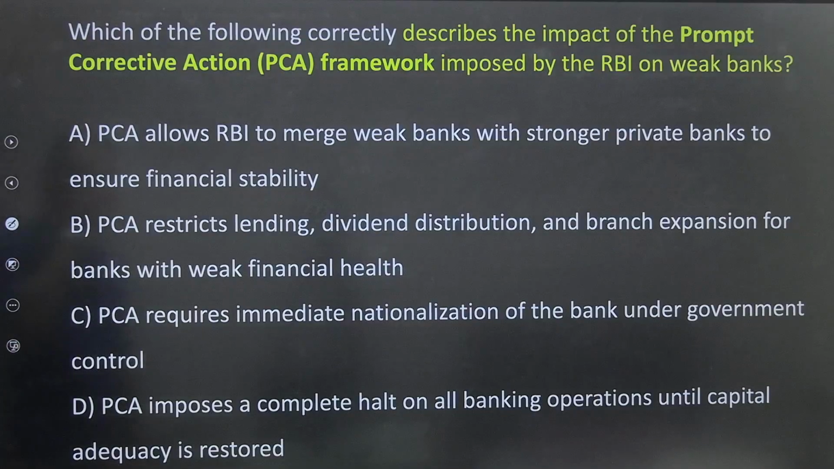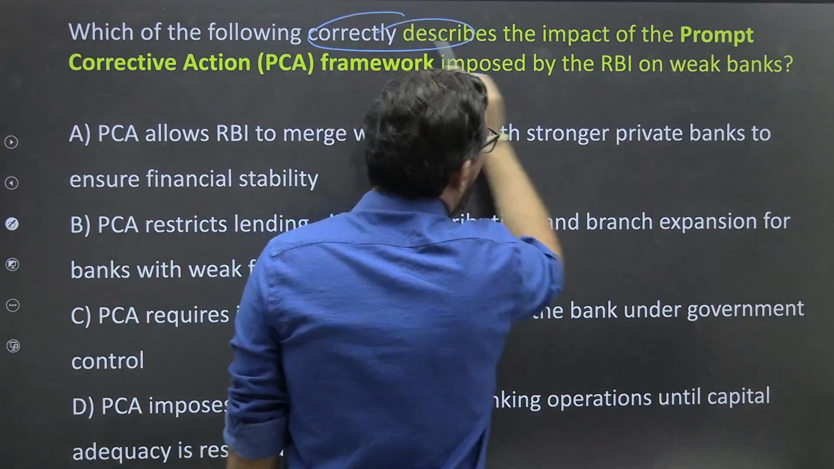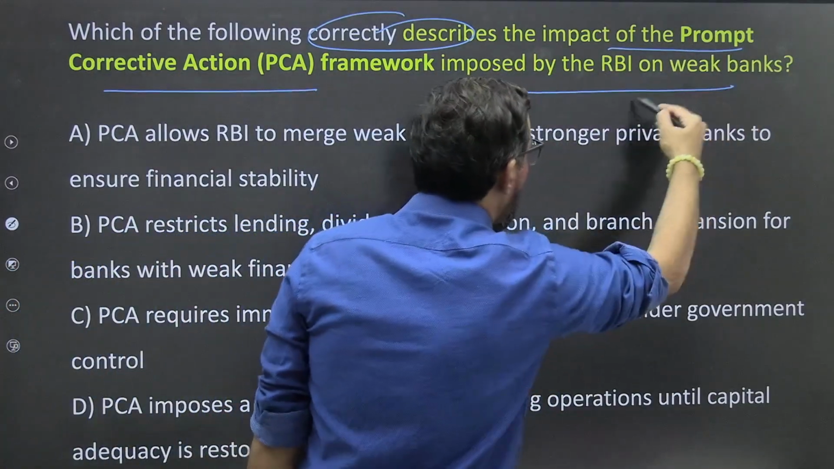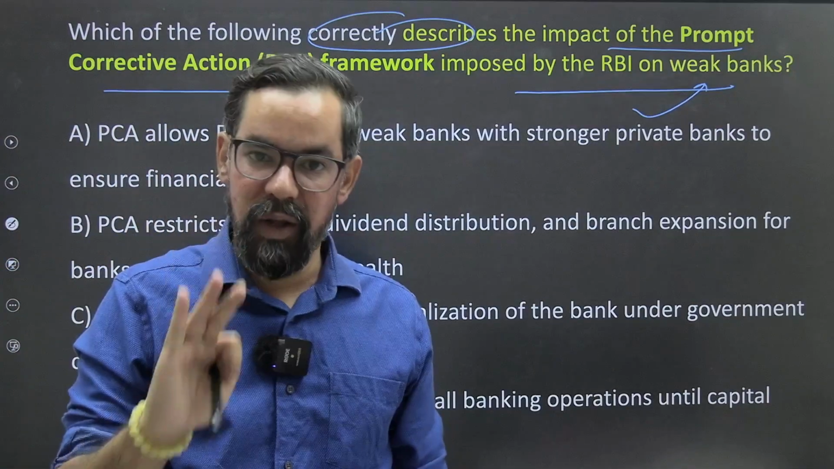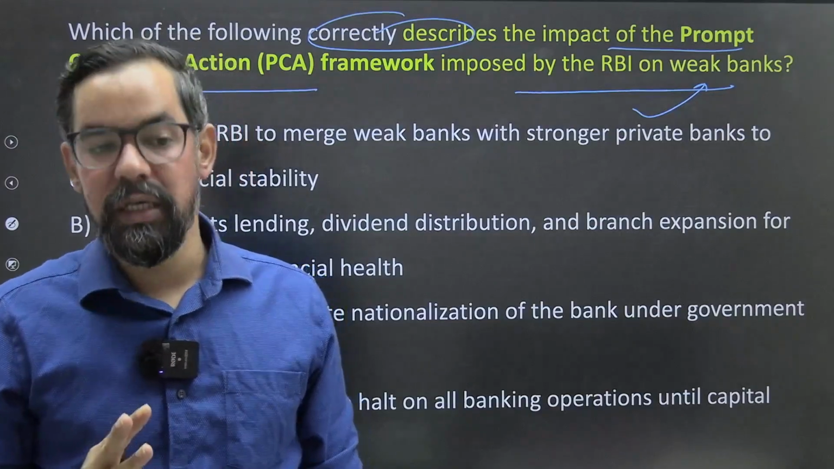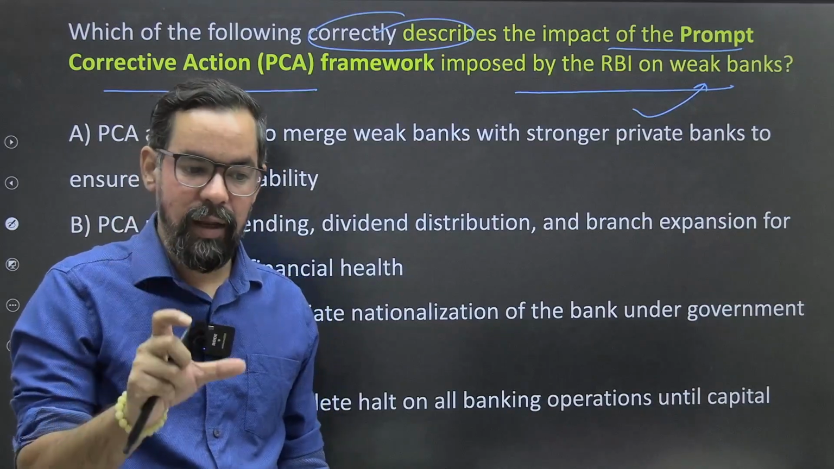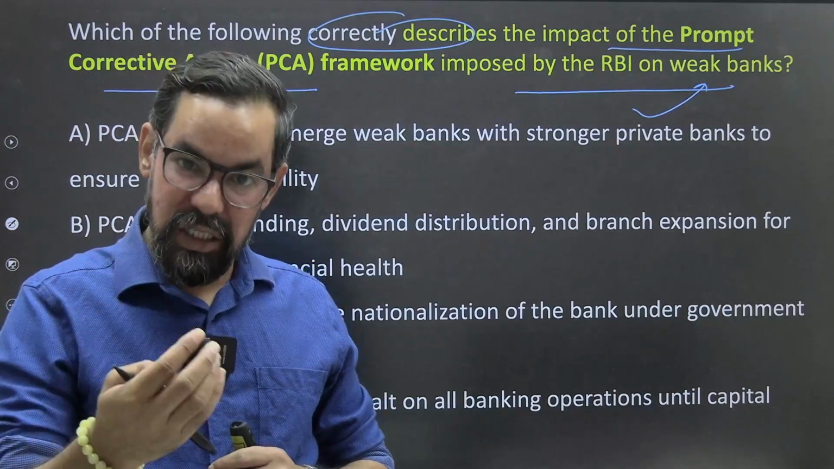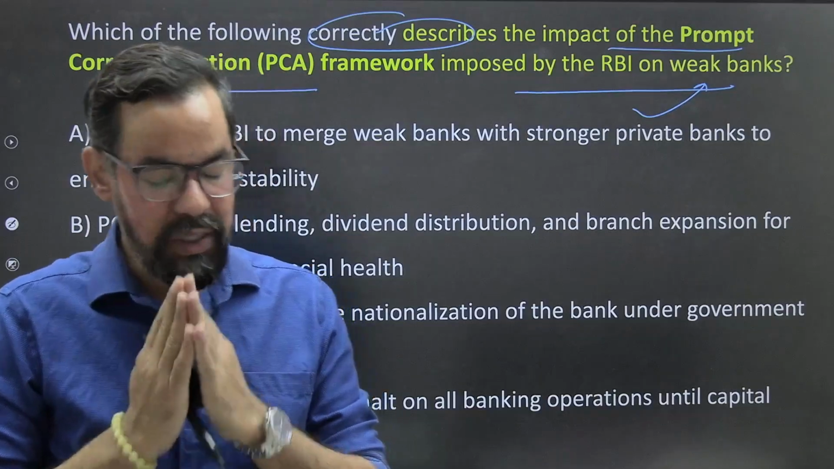Right. Next one. Which of the following correctly describe the impact of PCA, prompt corrective action framework, imposed by RBI on weak bank? Okay, so there are three major considerations under PCA. One is profitability, another one is net non-performing asset, and the third one is CRAR. Okay. So we have minimum standard for these. If any bank won't be able to maintain these particular things, if they come below that level, RBI imposes PCA on those particular banks.